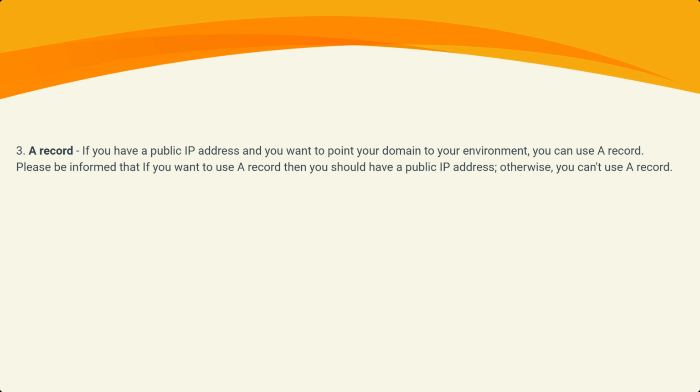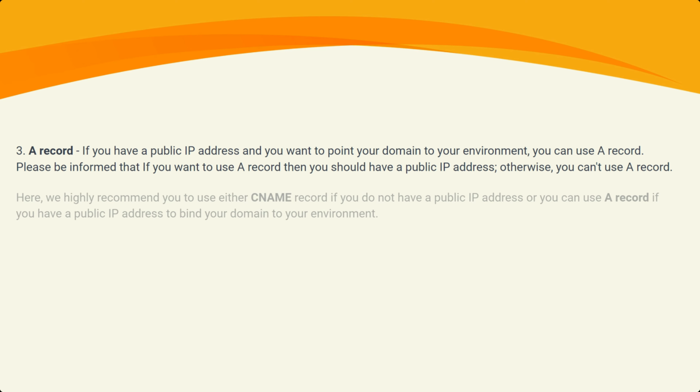Third one is A record. If you have a public IP address and you want to point your domain to your environment, you can use an A record. Please be informed that if you want to use an A record, then you should have a public IP address. Otherwise, you can't use an A record.